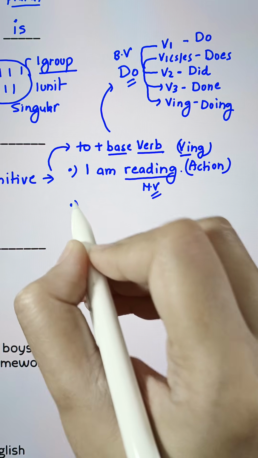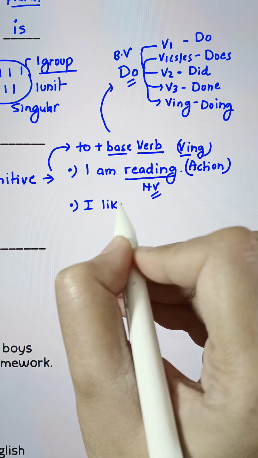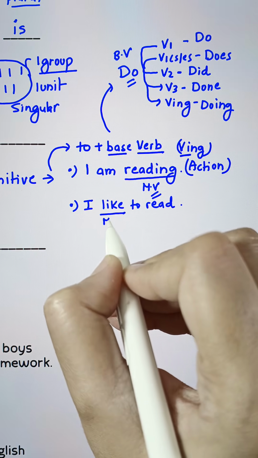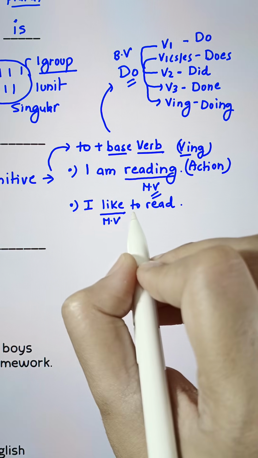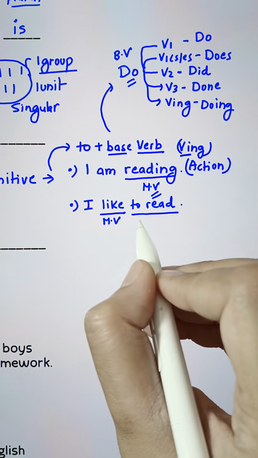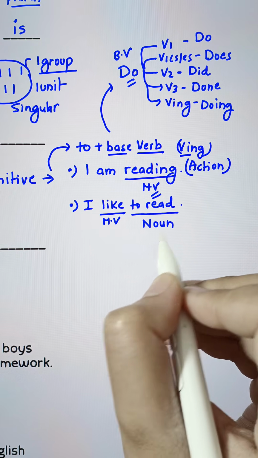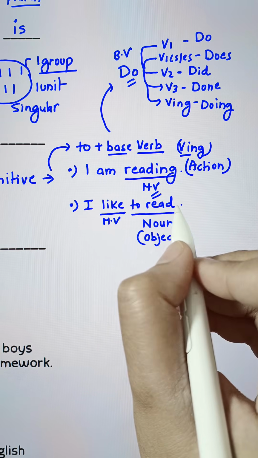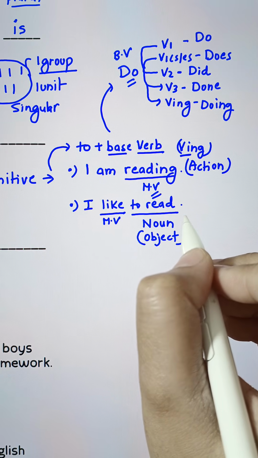The second sentence is I like to read. Now, here we have like, which is the main verb. The action, you're liking something. What? You like something, that is to read. To read acts as noun, the object of the sentence, which is called an infinitive.